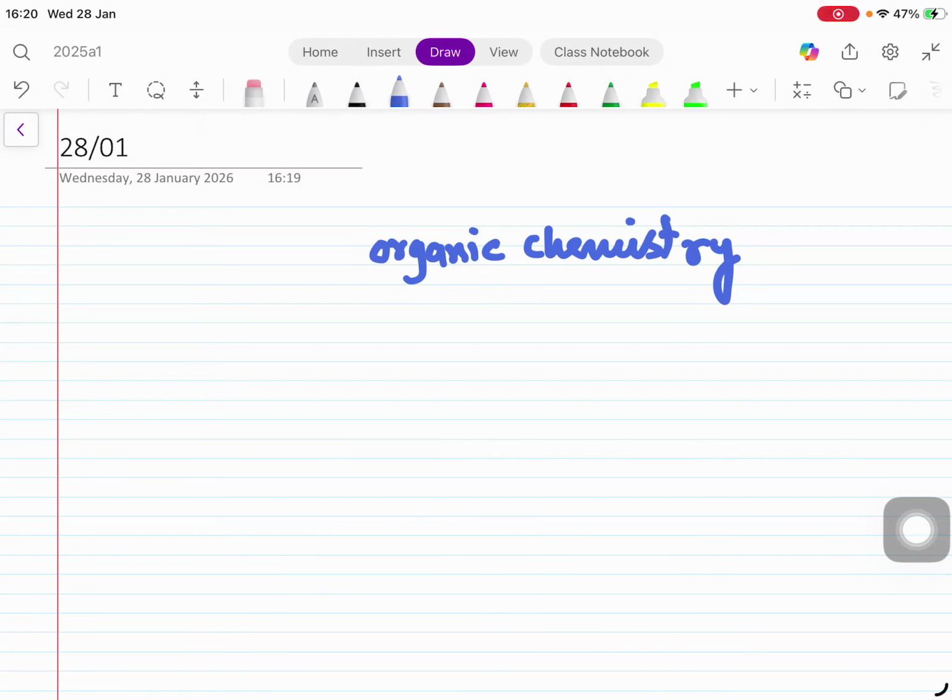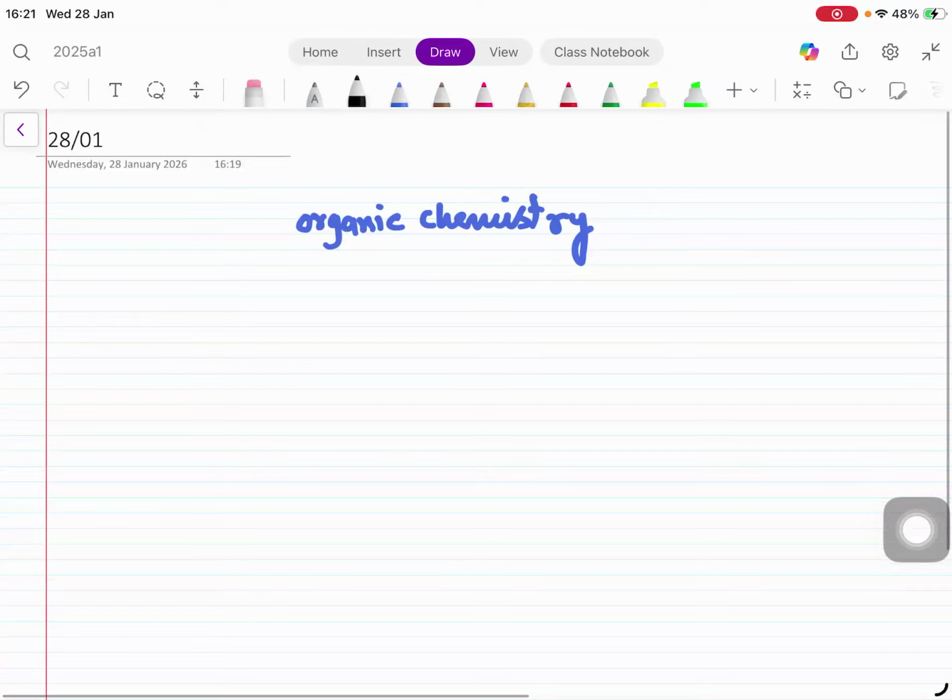For a long time we thought these are the compounds which we cannot prepare in the lab, because living things we cannot prepare in the lab. So for a long time we thought only those compounds are organic compounds. But later on we figured out that's not the case, and we redefined it. Finally we come to the conclusion that all those compounds which contain carbon as an essential element are known as organic compounds. But there are a few exceptions which do contain carbon but are not organic compounds. What are those exceptions? Carbon dioxide, carbon monoxide, carbonates, hydrogen carbonates, and cyanide.